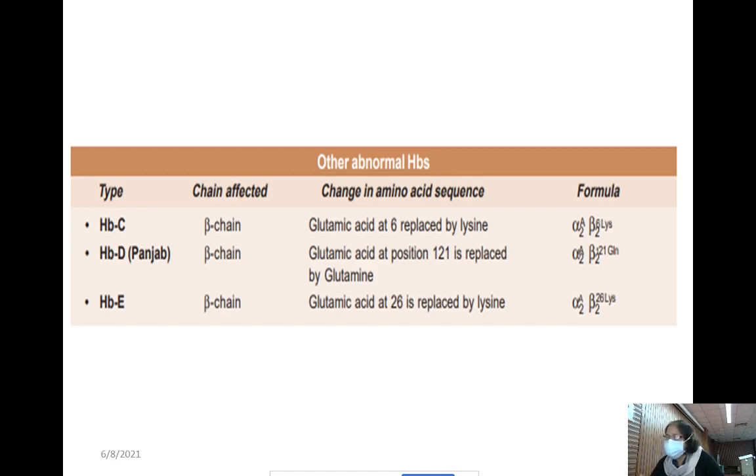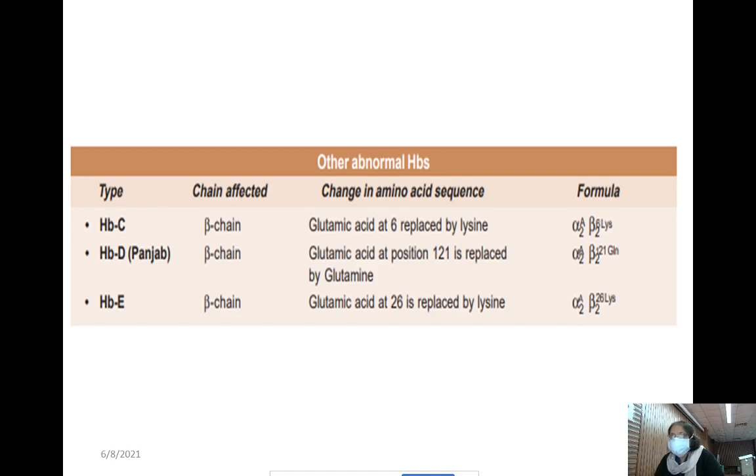Only thalassemia is quantitative. In qualitative hemoglobinopathy the quantity is okay but the quality is abnormal.